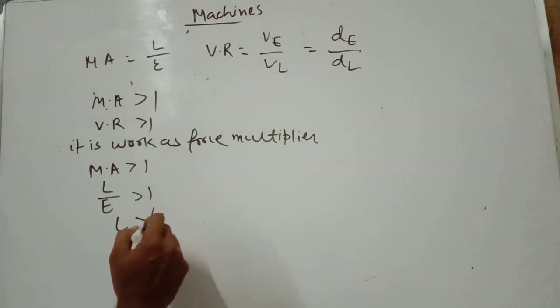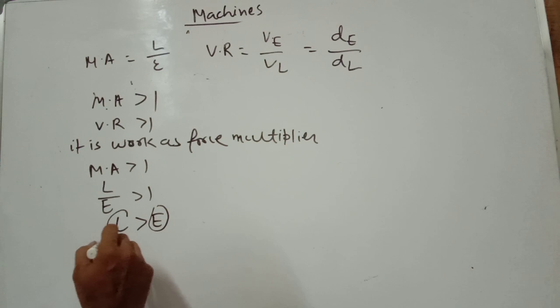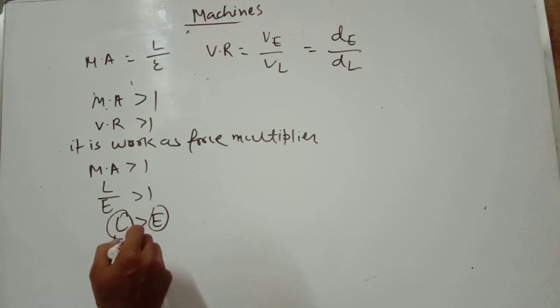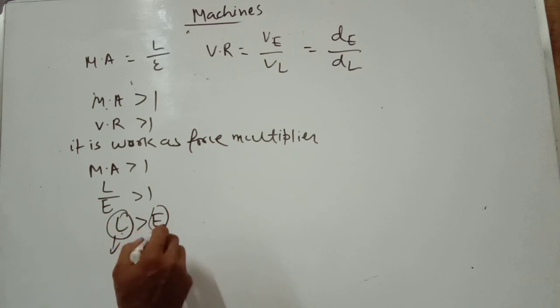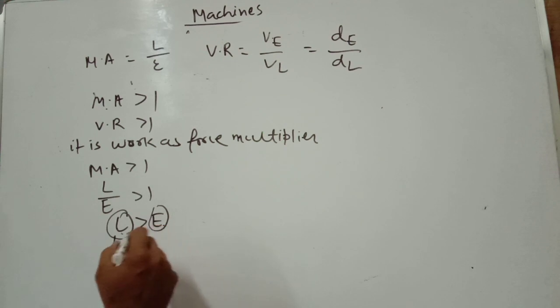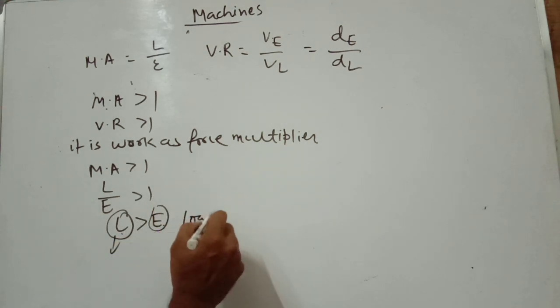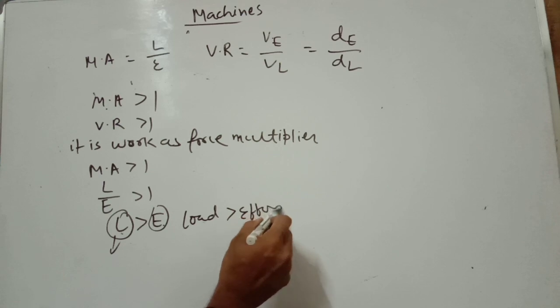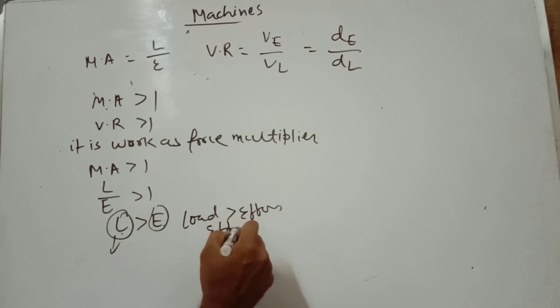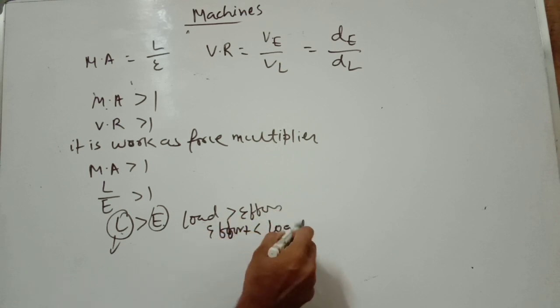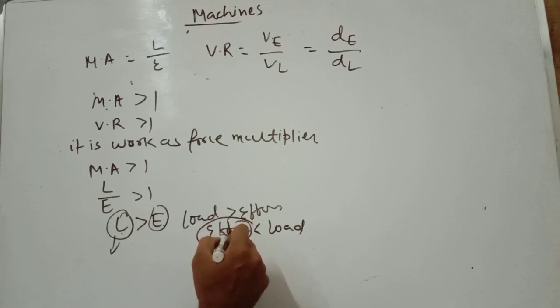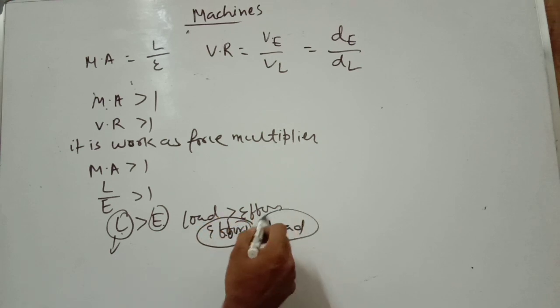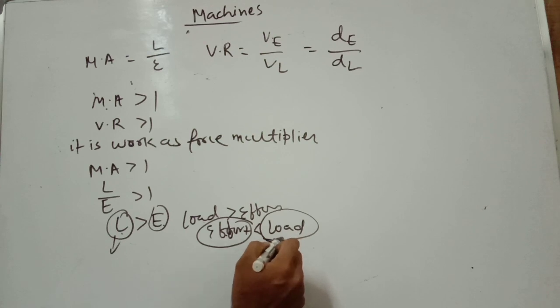That means you apply a smaller force and lift a heavier body, so it is a force multiplier. Effort, the applied force, is less than the load, the resistive force.